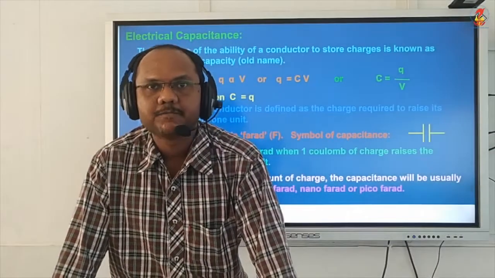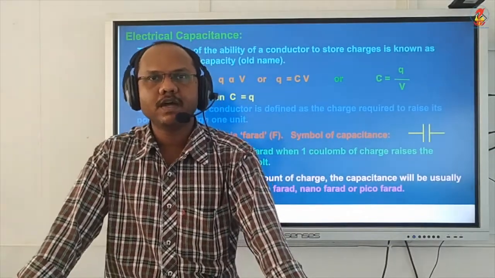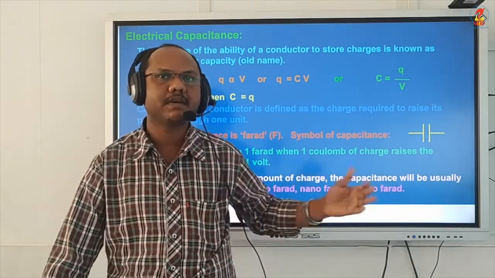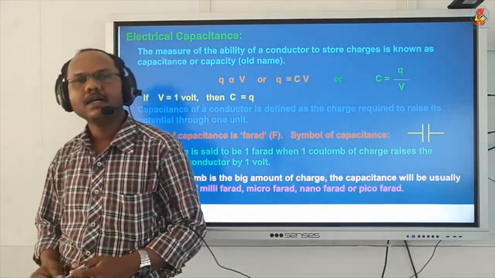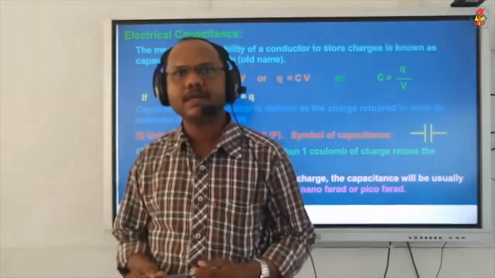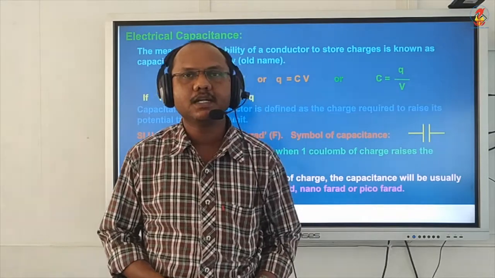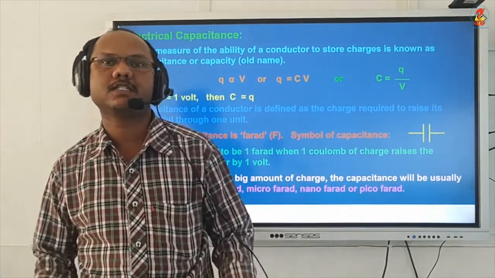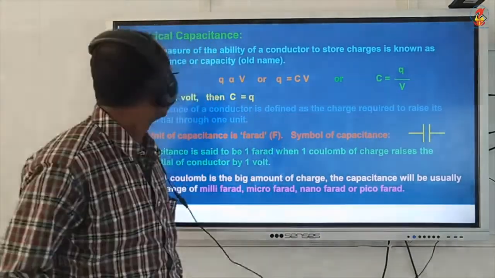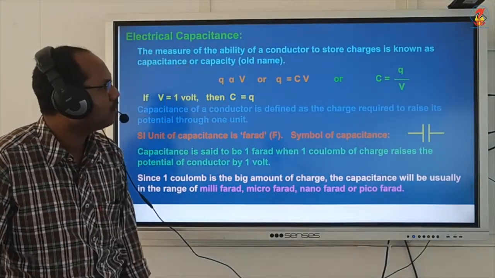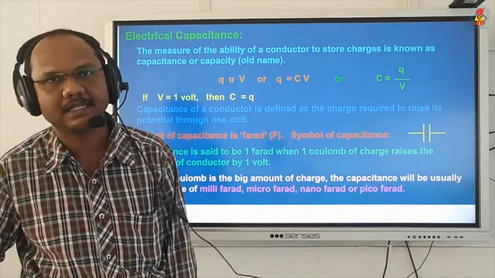Hi students, today we are going to discuss capacitance and capacitor. Capacitance is the ability of any conductor to store electric charges. So electrical capacitance is the measure of the ability of the conductor to store electric charges.